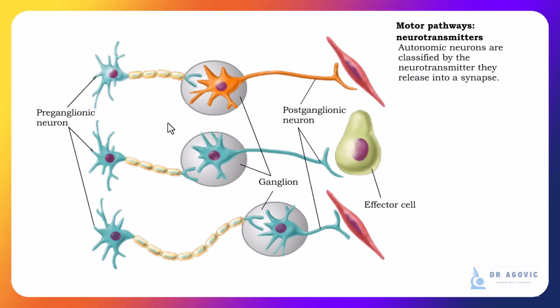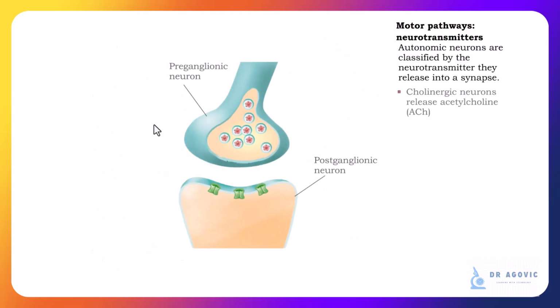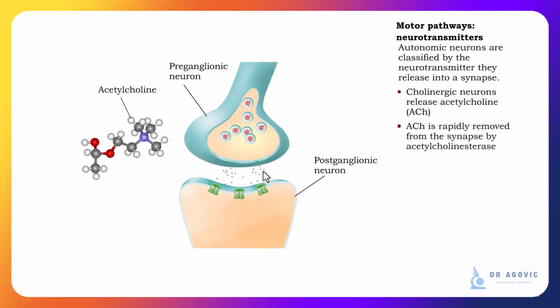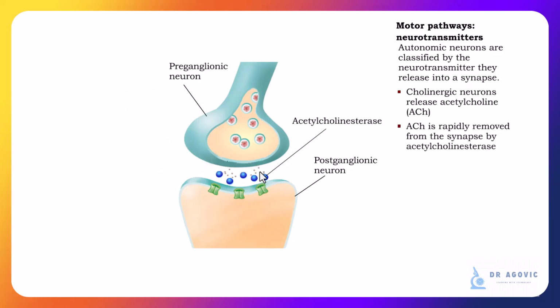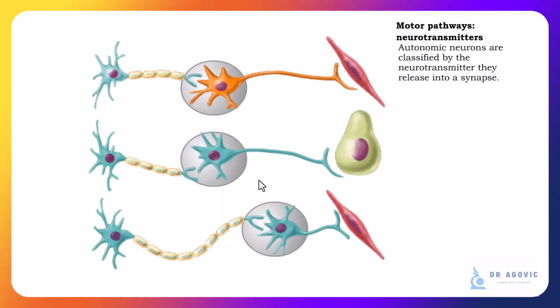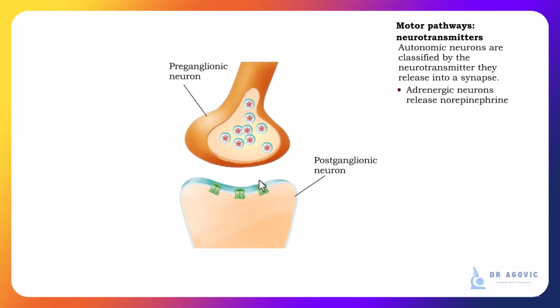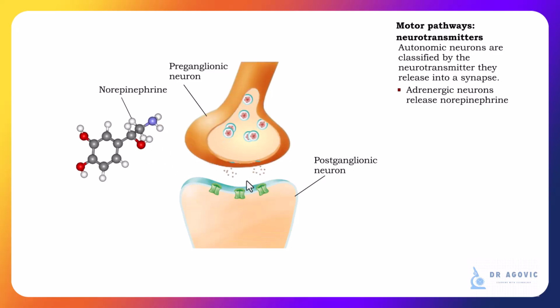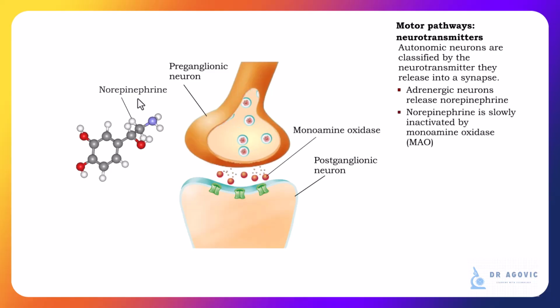In motor pathways, the way autonomic neurons are classified depends on the type of neurotransmitter that is released into a synapse. Acetylcholine is released by cholinergic neurons and is quickly removed from the synapse by the enzyme acetylcholinesterase. Neurons that release norepinephrine into the synapse are classified as adrenergic. Norepinephrine is slowly inactivated by monoamine oxidase.